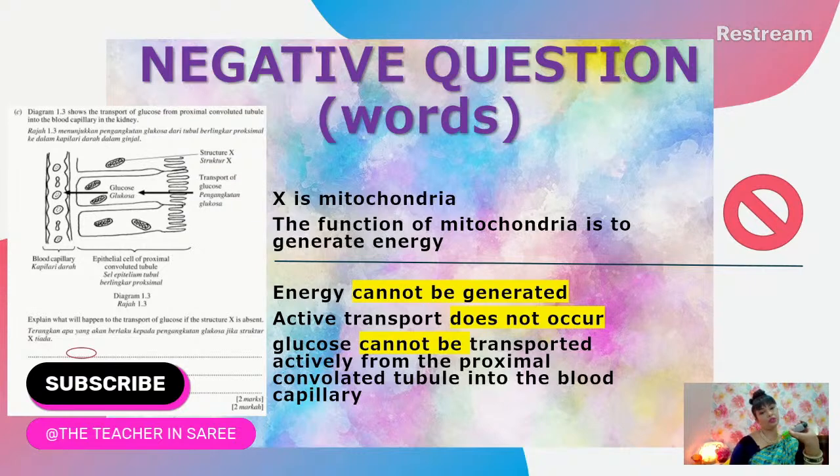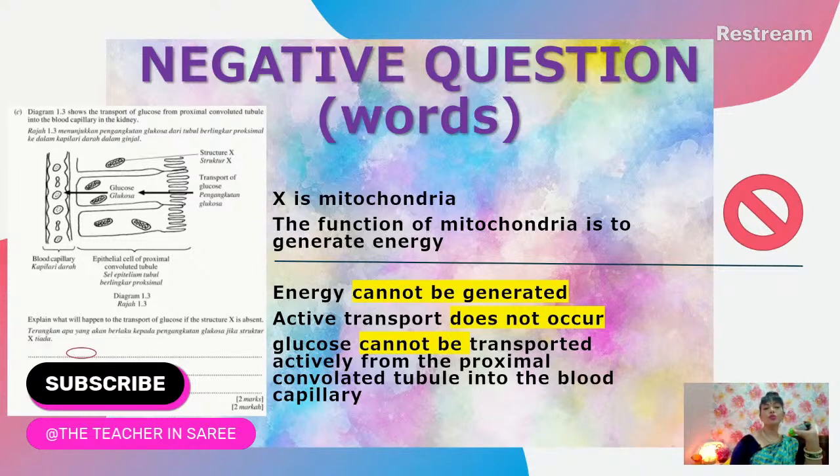Why? That is the question. Because this is a negative statement question. They are not asking you what is X, and they're not asking you what is the function of mitochondria. They are asking you what would happen to the cell, what is the consequence to the cell when you do not have such an organelle. So that is actually higher order thinking skills.